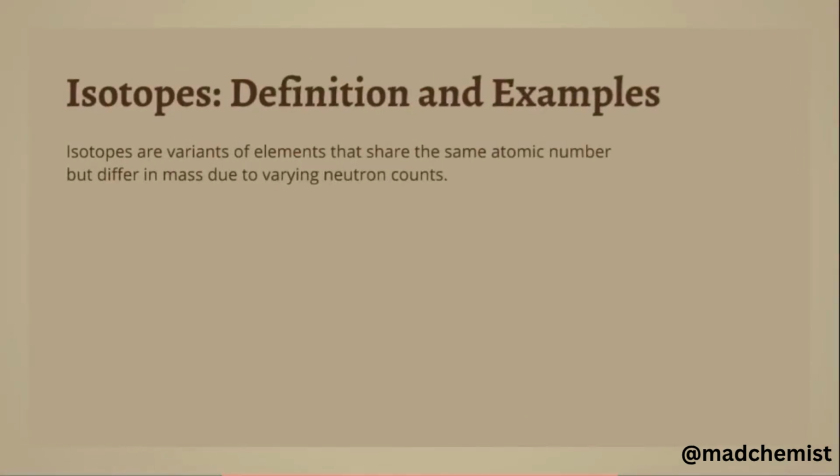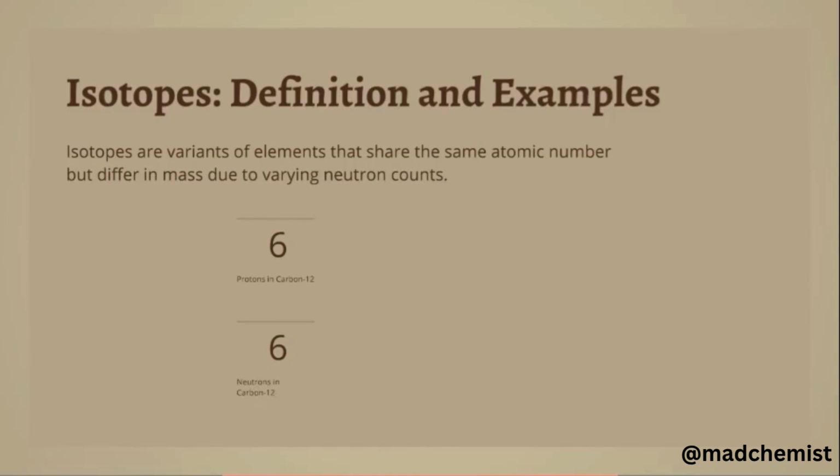Now come to isotopes. Isotopes are variants of an element that share the same atomic number but differ in mass number due to varying numbers of neutrons in the nucleus. For example, carbon-12 has 6 protons, and the number of neutrons in carbon-12 is also 6.